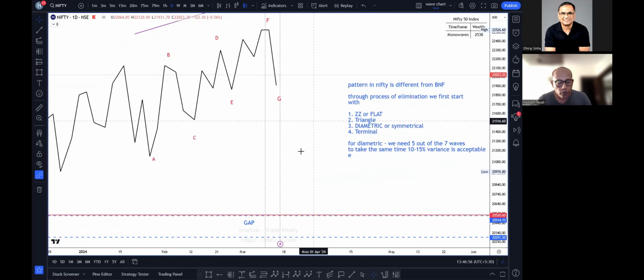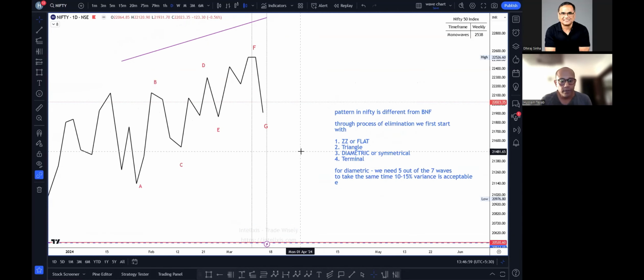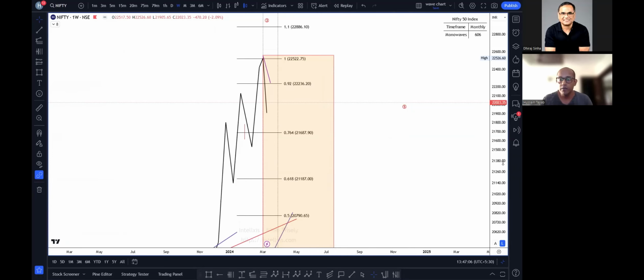Just to show you a diametric pattern, I'm taking you to the weekly time frame of Nifty. Bear with me for 2 minutes. This is the weekly chart.